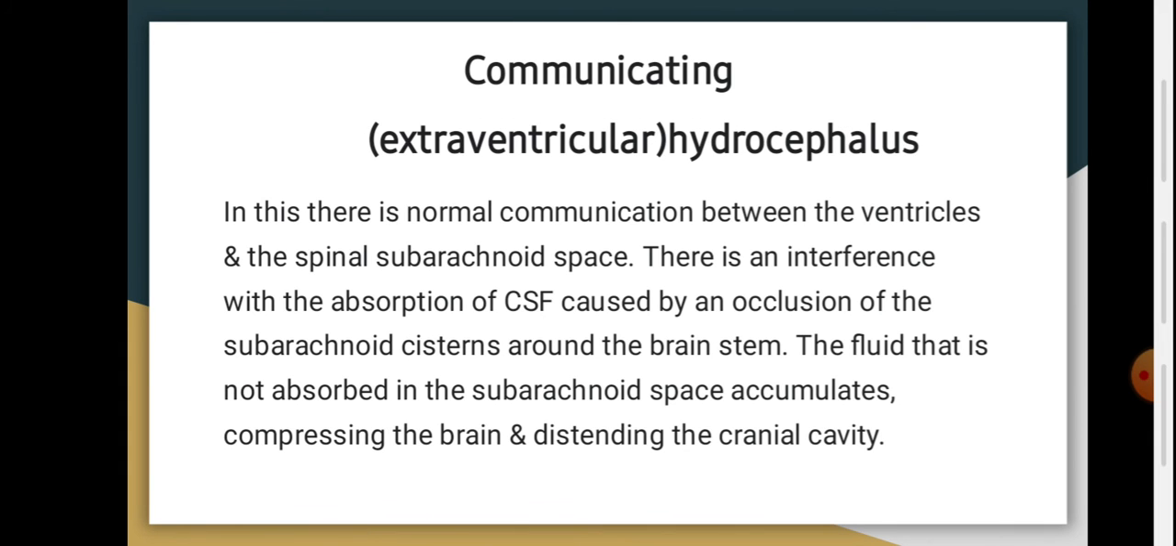Number 2 is communicating or extraventricular hydrocephalus. In this, there is normal communication between the ventricles and the spinal subarachnoid space. There is an interference with the absorption of CSF caused by occlusion of the subarachnoid system about the brain. The fluid that is not absorbed in the subarachnoid space accumulates, compressing the brain and distending the cranial cavity.